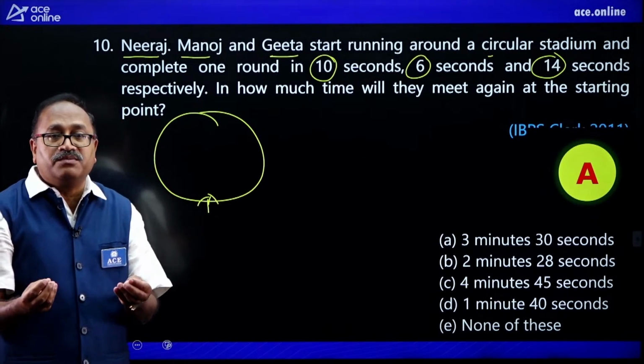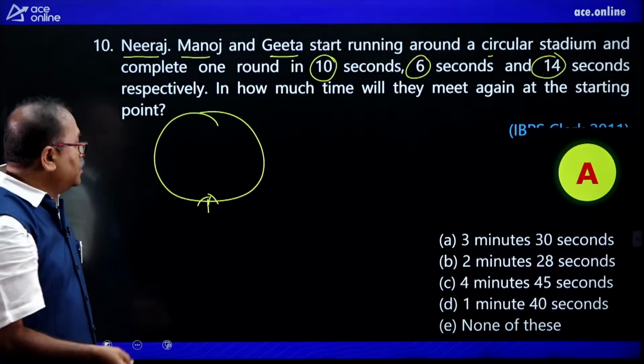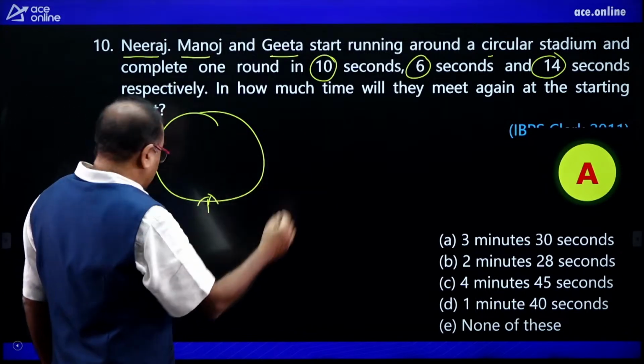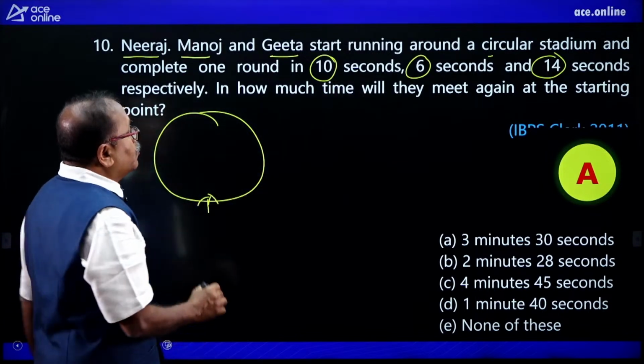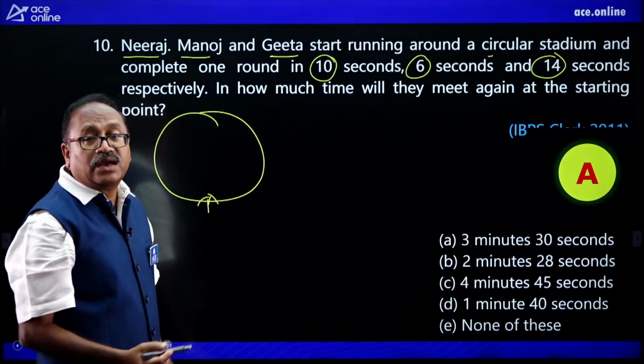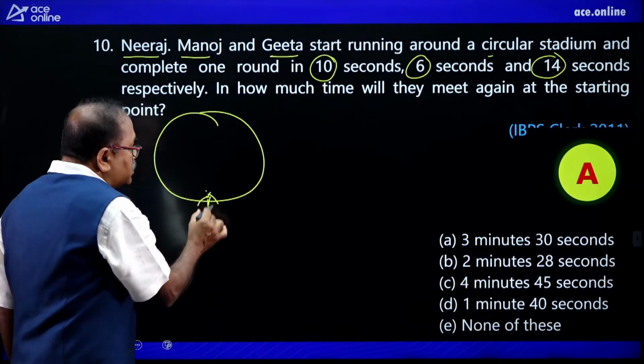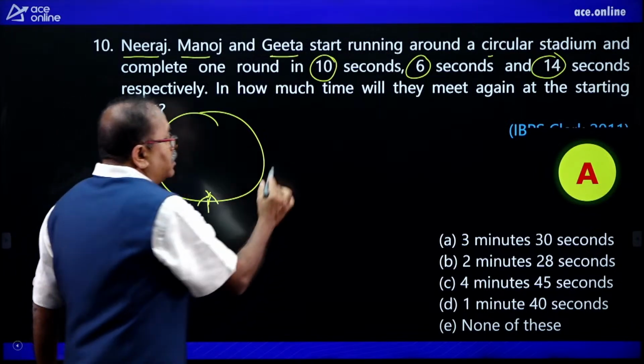If someone doesn't know about the circular track: the time is directly given to us, that is 10, 6 and 14. They will be meeting at the starting point at the LCM.